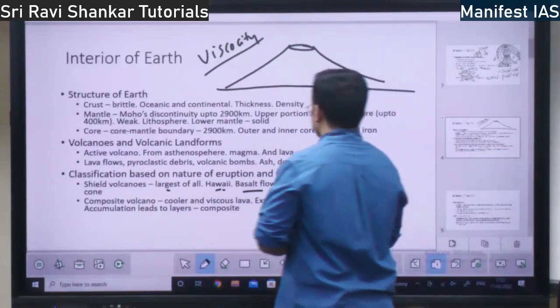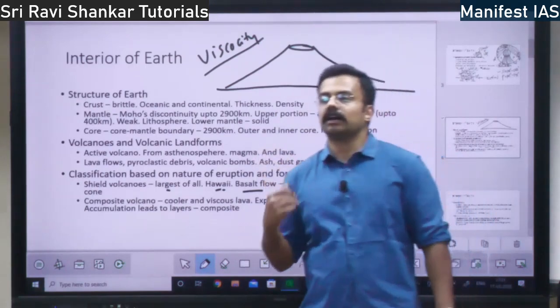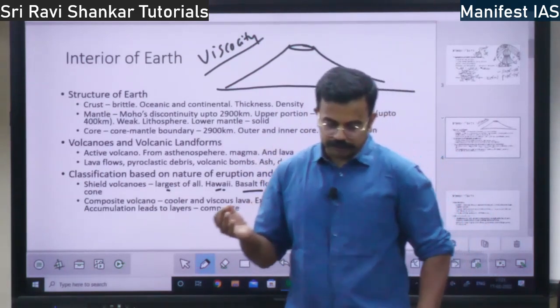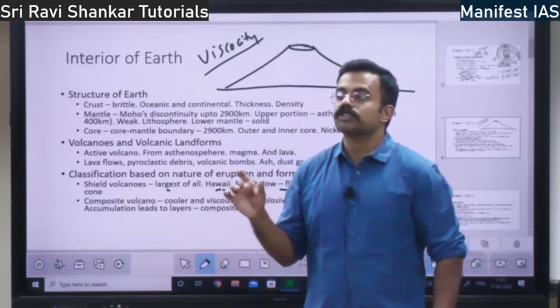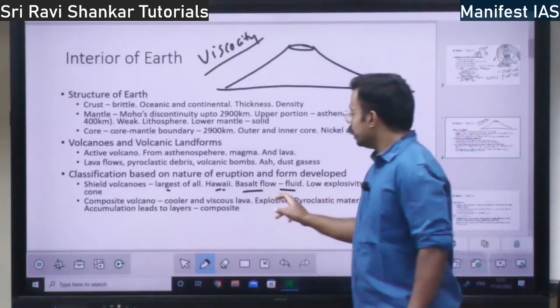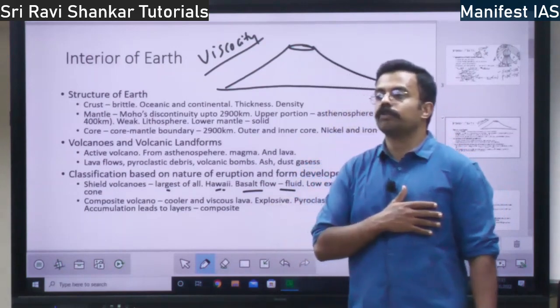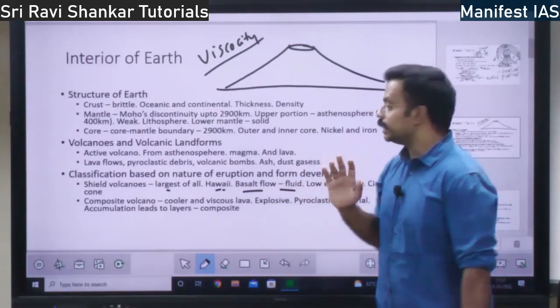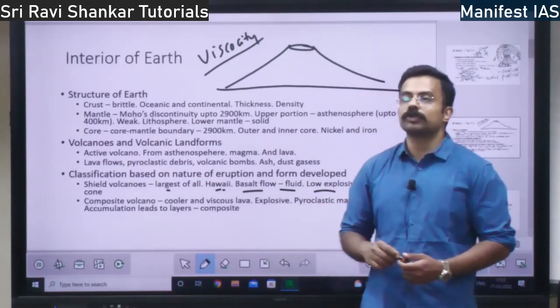So this basalt flow, the lava that comes out of the volcano, includes the material called basalt. It will be very fluid, that is low viscosity, so it flows for the highest possible distance. In these shield volcanoes, there will be low explosivity.